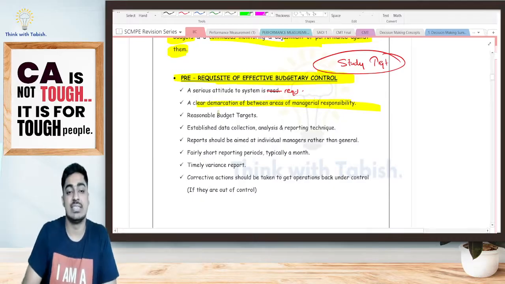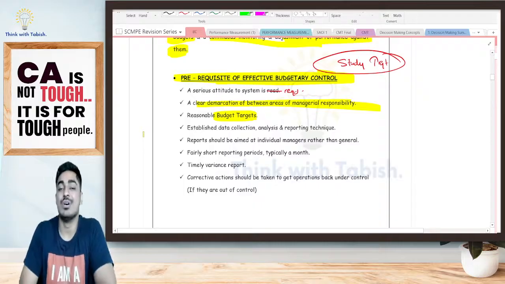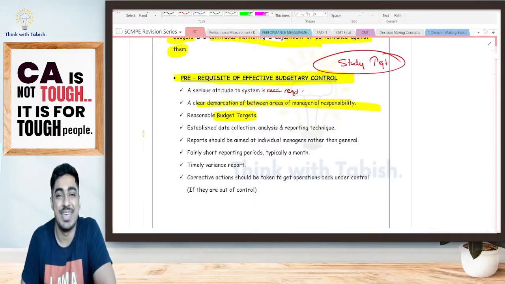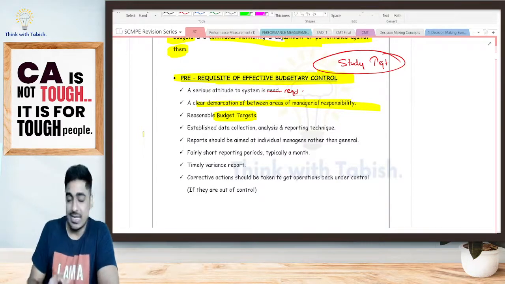Is it clear? Yes. Thirdly, reasonable budget targets. Budget targets should be reasonable. Yes or no? Suppose I have set a plan telling tomorrow 23 hours I am going to study. Will you ever wake up from your bed, students? No, right? The target should be challenging, but it should be reasonable, achievable.